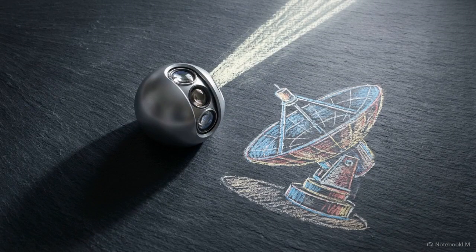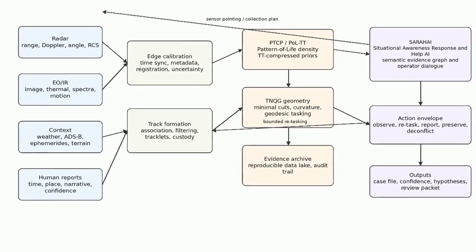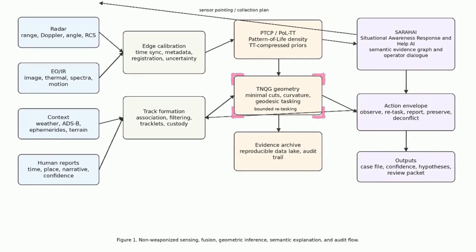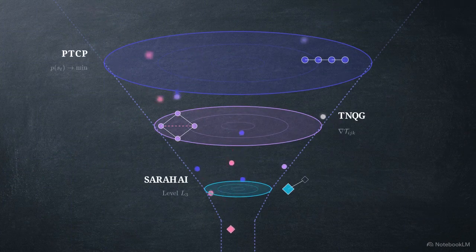This flowchart details the PTCP, TNQG, SARAHAI architecture. The pipeline begins with the sensing and calibration layers, ingesting multimodal telemetry. It moves through predictive filtering and geometric inference layers, finally outputting an auditable, human-readable case file. By maintaining an active predictive tracking framework, the system captures transient, ambiguous sightings and systematically forces them through a mathematical filter until they yield actionable scientific data.